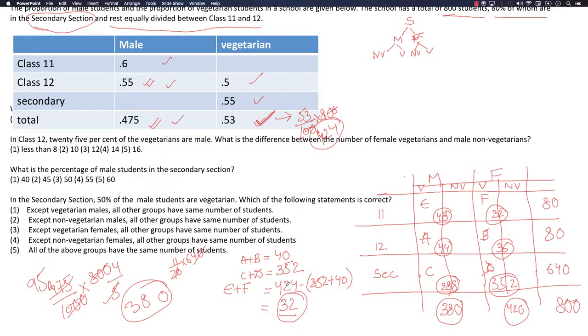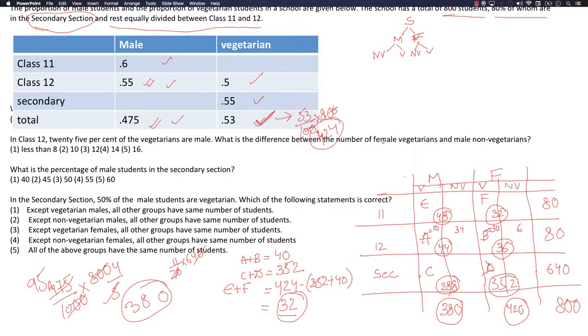Now let's see what the questions are. In class 12, 25% of vegetarians are male. What is the value of A plus B? 40. 25% of vegetarians are male, so A equals 10. 25% of 40 is 10. So the number of female vegetarians would be 30. Now if this is 10, this would be 34. If this is 30, this would be 6 only.